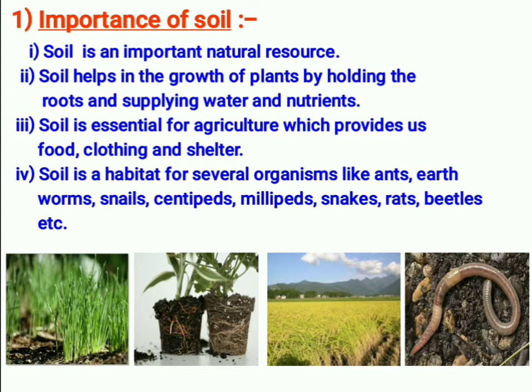Microorganisms cannot be seen with our naked eye. And there are also some worms, insects and beetles that grow in the soil and that we can see. So soil provides habitat for a large population of insects and worms. See here, soil is a habitat for several organisms like ants, earthworms, snails, centipedes, millipedes, snakes, rats, beetles, and the list goes on.